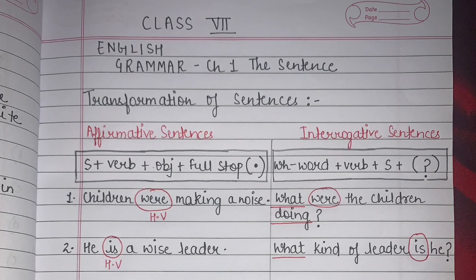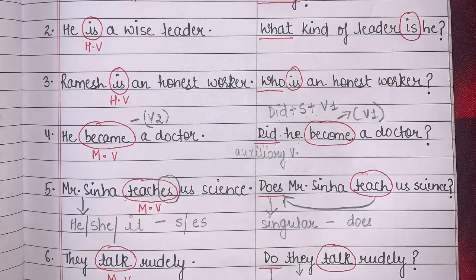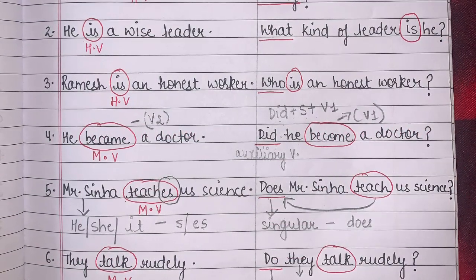See students, pay attention to this point that just to change this into an interrogative sentence, I have changed the position. Can you see here in the beginning of the sentence it was given he is, but here in the question it is is he, because I have placed my subject at the last so that it works like a question.